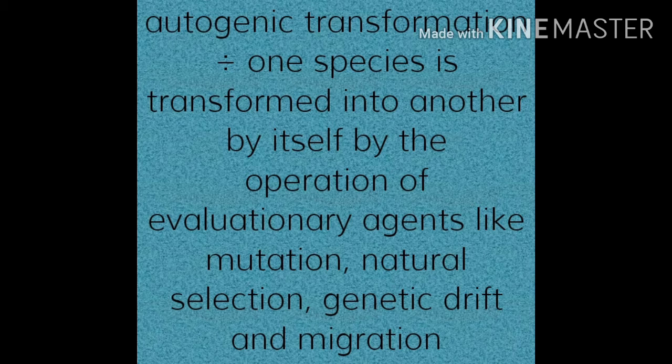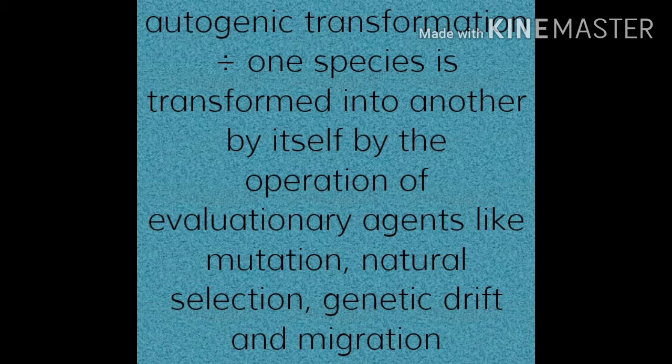Autogenic transformation. What is autogenic transformation? Autogenic transformation is a phyletic speciation where one species is transformed into another species by itself by the operation of evolutionary agents. Evolutionary agents like mutation, natural selection, and also genetic drift and migration. From this type of evolution, autogenic transformation is formed. Another one is allogenic transformation.